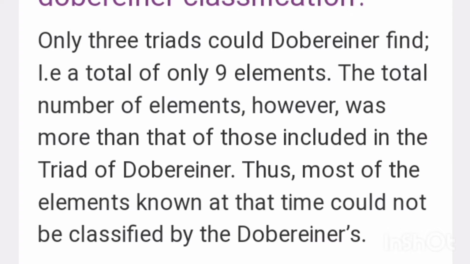Okay, so later discovered elements were not going well with this particular law. So that is the main limitation that we can face in Dobereiner's law of triads.